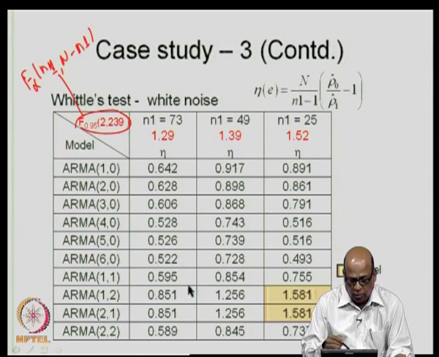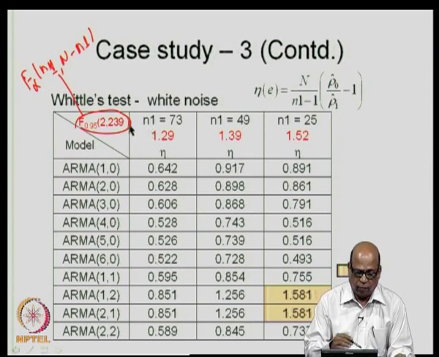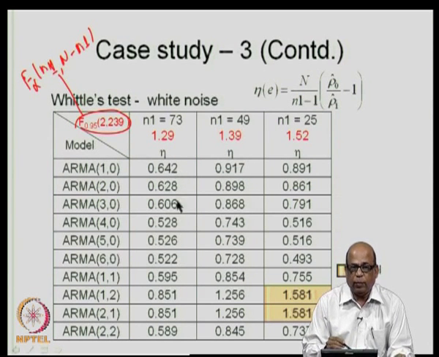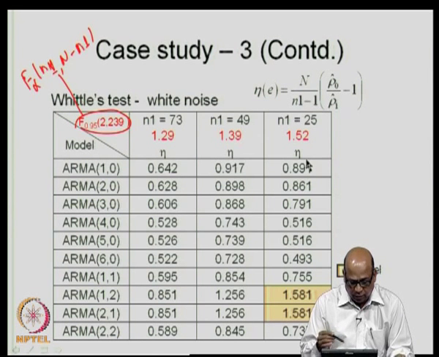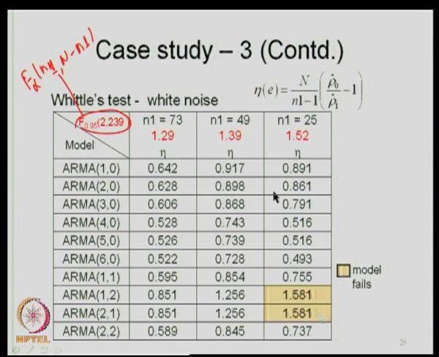If the values of the statistic that you are getting are less than the particular f alpha values, then the model passes the test. As you can see, most of the models pass the test, but ARMA 1-2 has 1.581, which is more than 1.52, for both ARMA 1-2 as well as ARMA 2-1 models. These models fail the test, whereas all other models pass, and we are concerned with the ARMA 4-0 model, which passes the test.